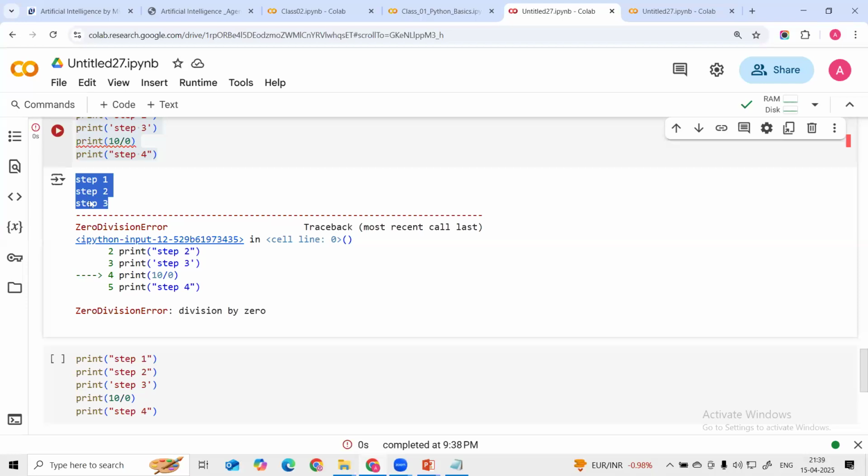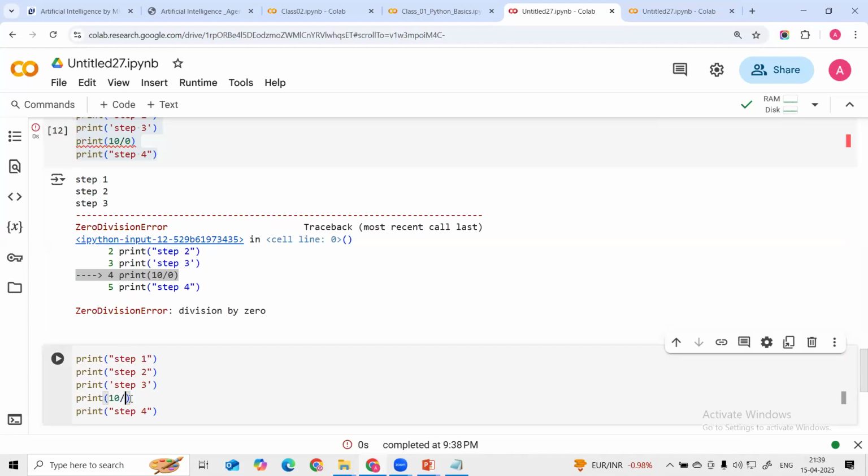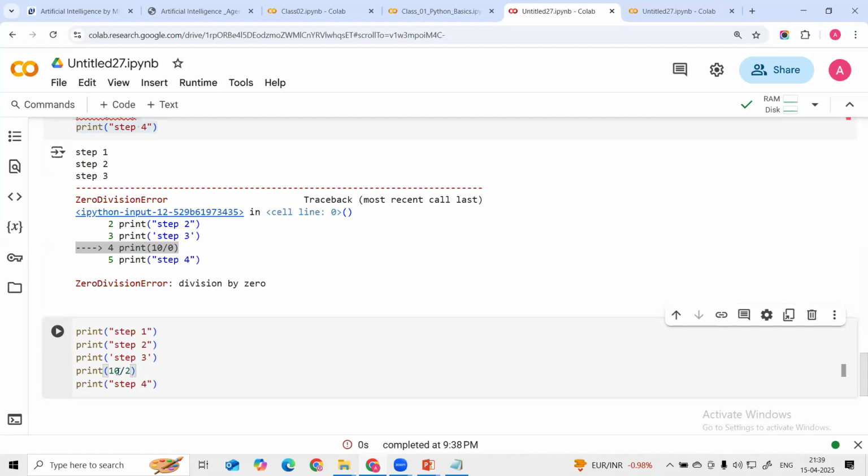Okay, step 1, step 2, step 3. But in line 4, we are getting the error. Okay, then we can understand. In line 4, we have this error. So here we have to rectify it. Let's suppose I divide by 1 or divide by 2, then I can rectify this error. I can debug this error and then I can execute.